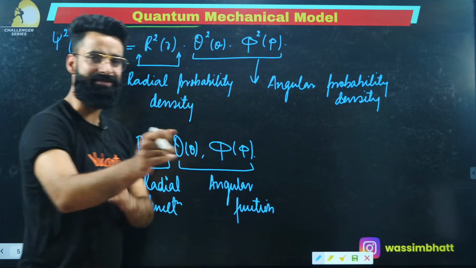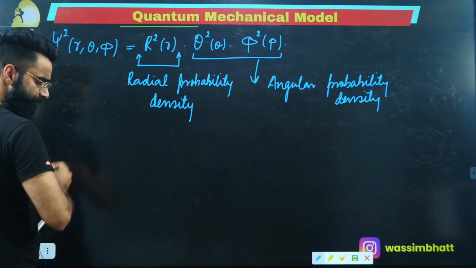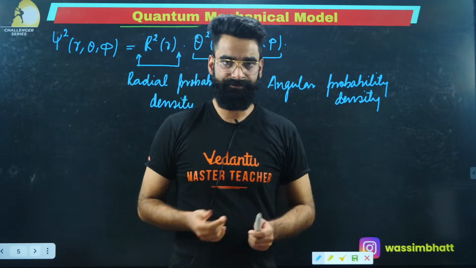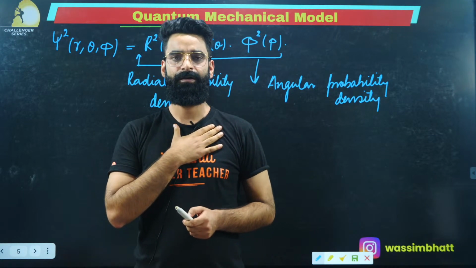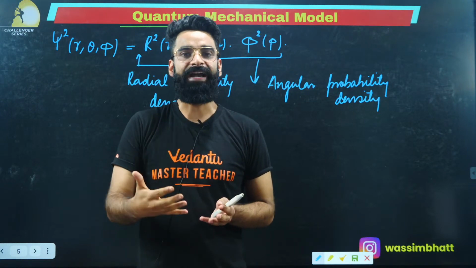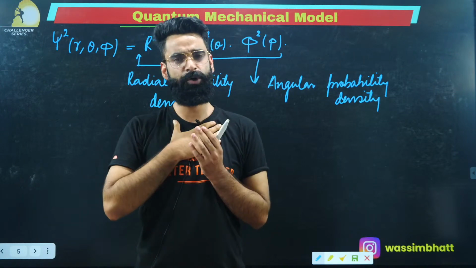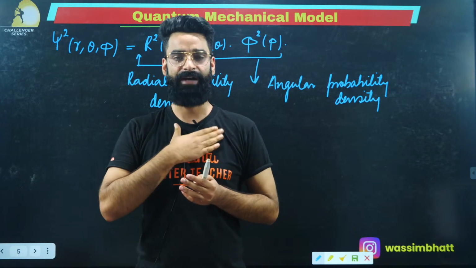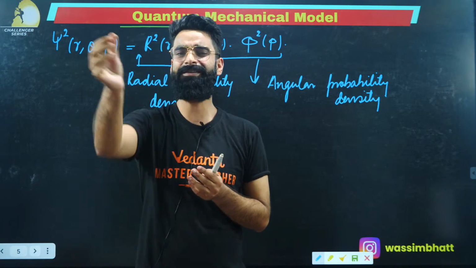Okay, let's understand this a bit more in detail. See guys, for example, I'm the nucleus, right? I need to find the probability of the electron at a point around me, around the nucleus, at a certain distance r.